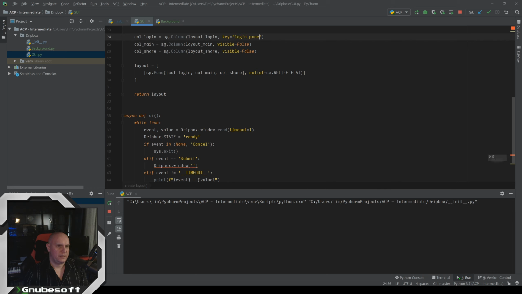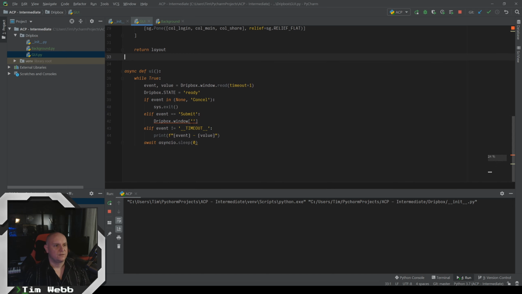Login pane, or panel login, panel main, and key panel share. So now we can say, okay, panel login, we're going to update you so that your